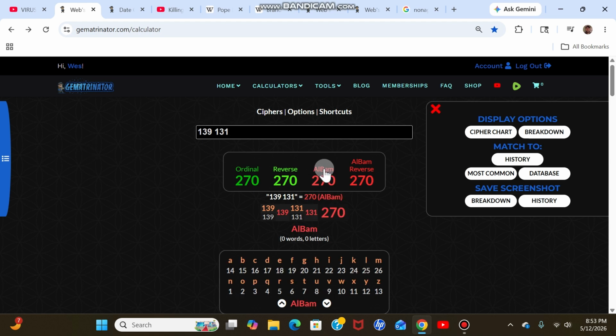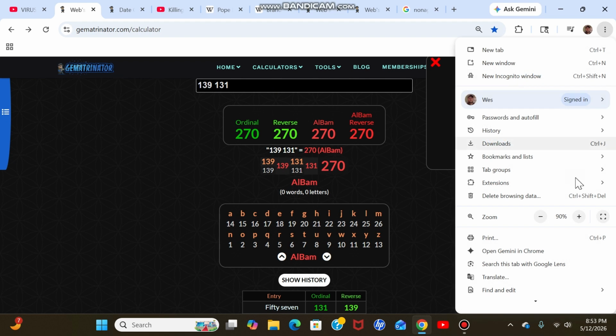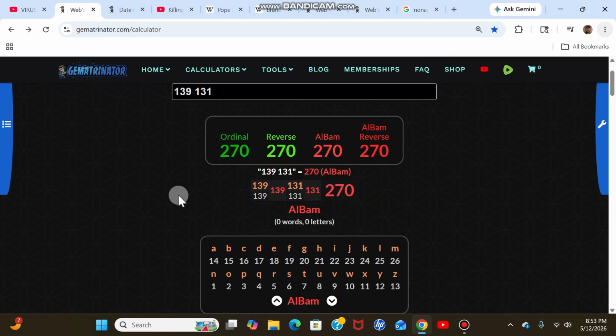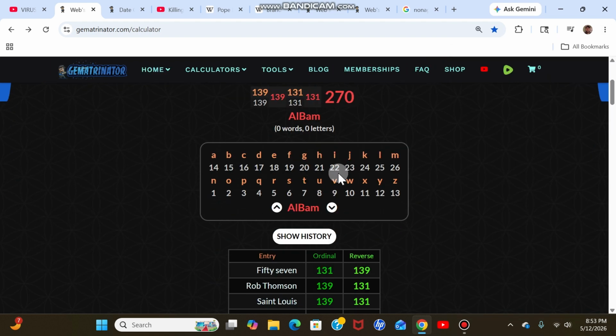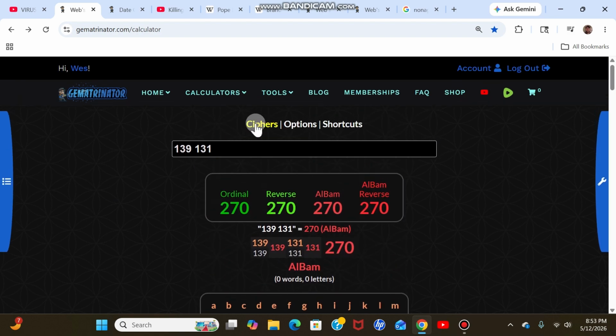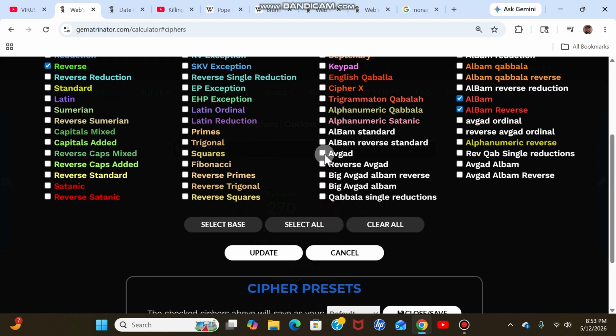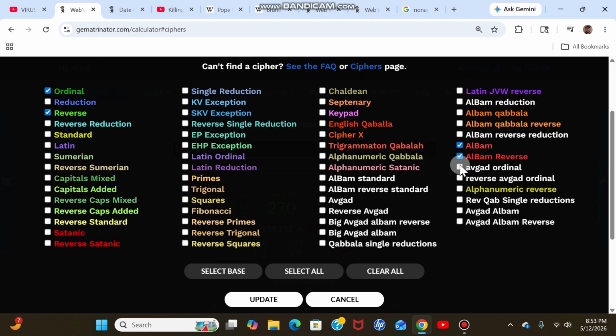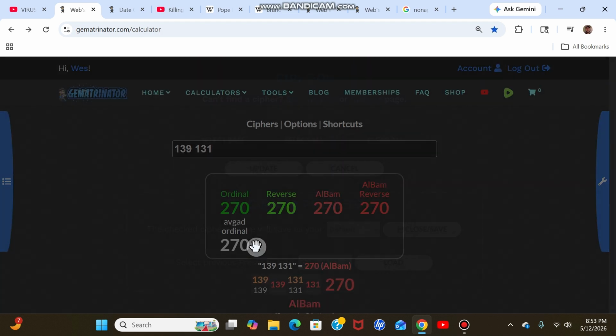But yeah, if you're really into gematria and creating ciphers, I'm telling you, this one, the Avgad, is really... I haven't been using the Avgad too much, but I'm starting to learn how important it is.